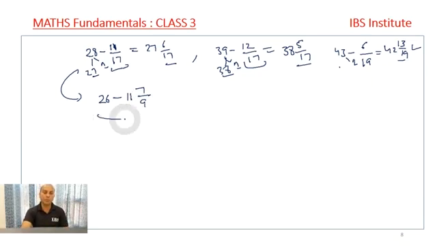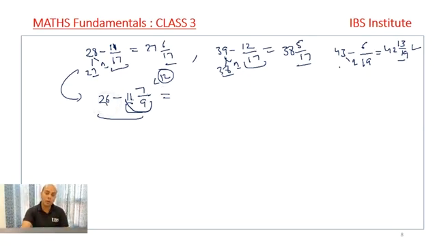How do we solve this question? Now we need to understand what this fraction is. This is 11 complete and 7 by 9 in fractions. So this number, 11 7 upon 9, is more than 11 but less than 12. Because this is 11 plus a proper fraction, and 7 by 9 is less than 1. So it is 11 plus something, but still less than 12.